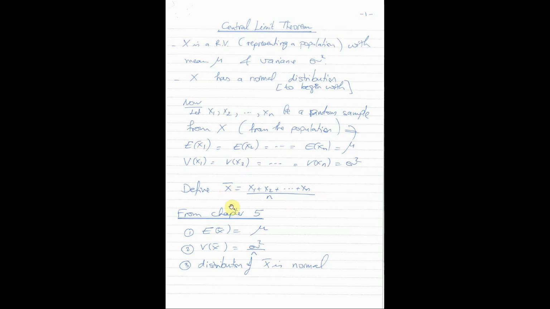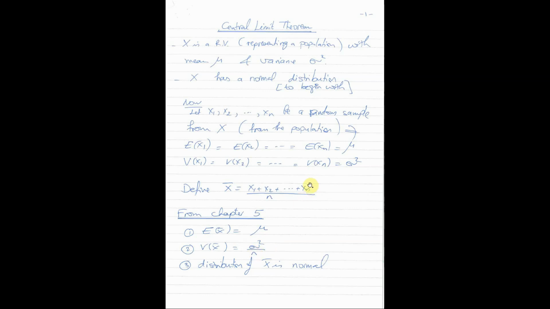So what do we know from chapter 5? We know that the expected value of x bar is equal to mu, the same as the expected value of each one of the variables. And we know that the variance of x bar is equal to sigma square divided by n, where n is the size of the sample.